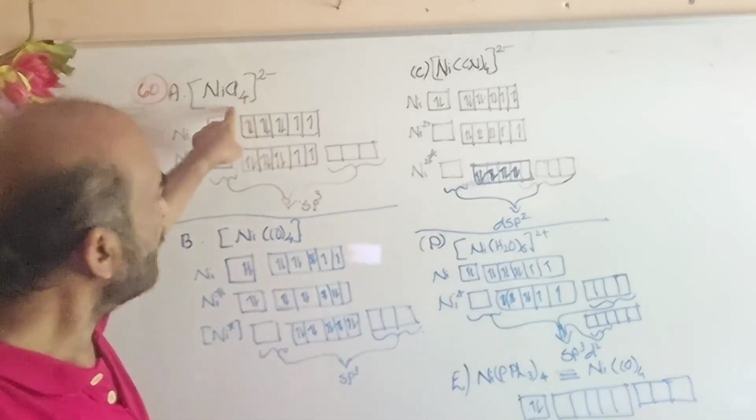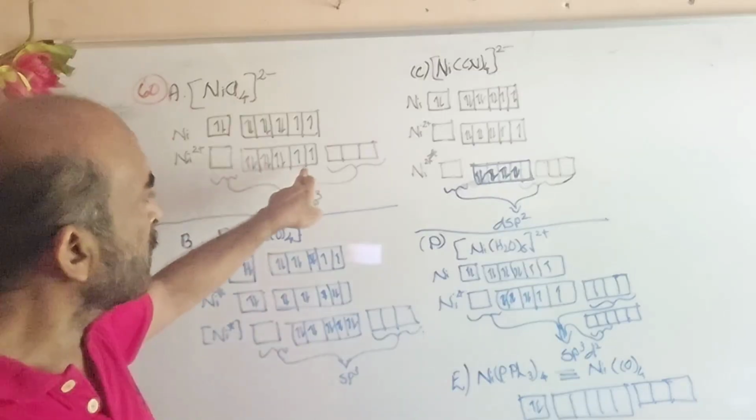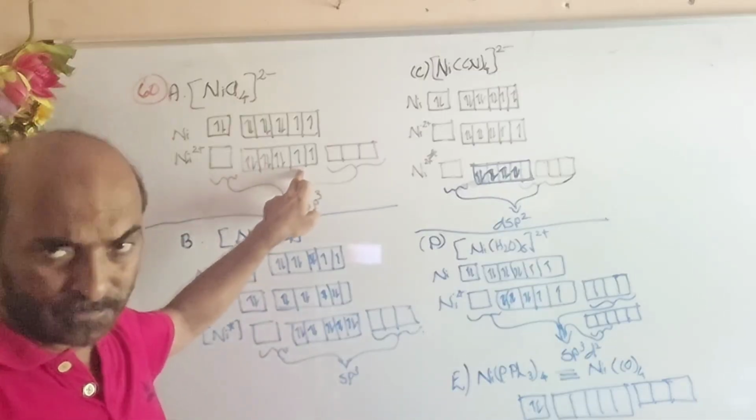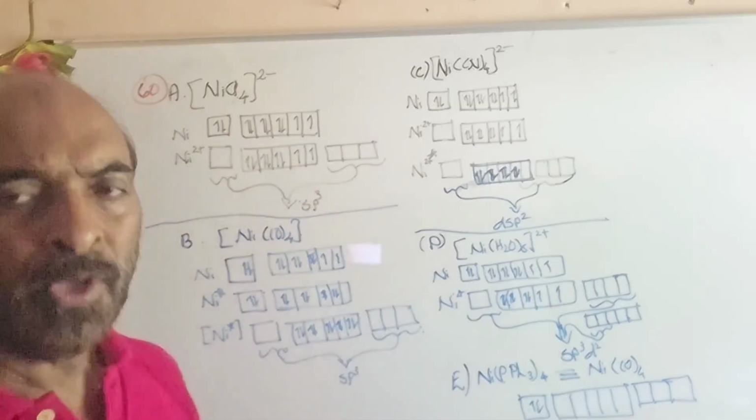Since chloride is a comparatively weak ligand, it does not pair up the unpaired electrons in the d subshell.